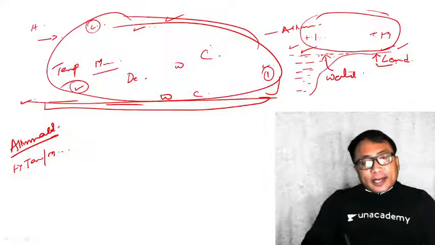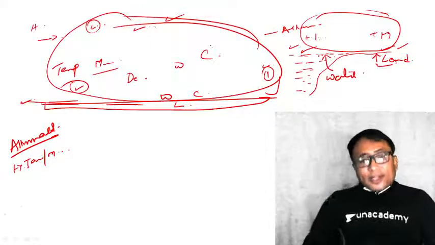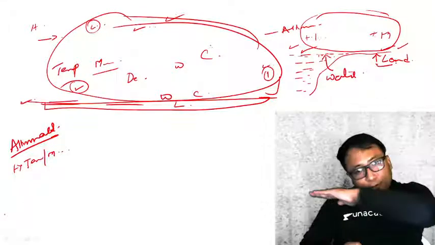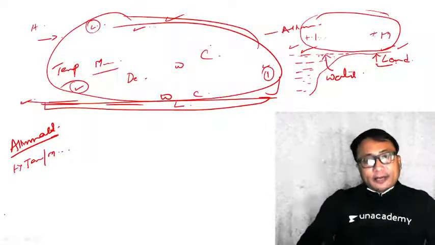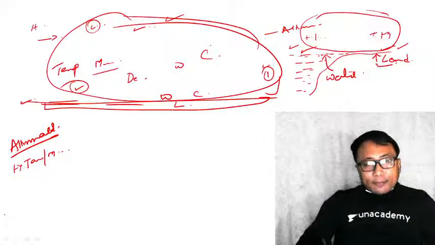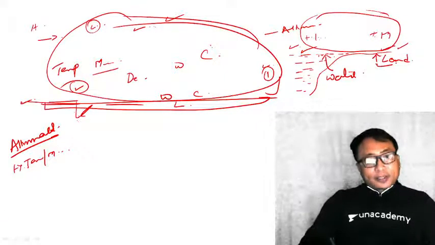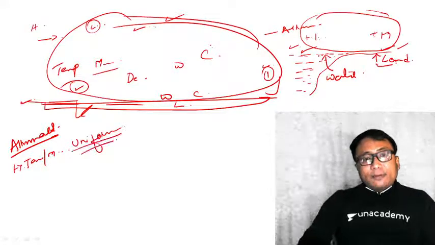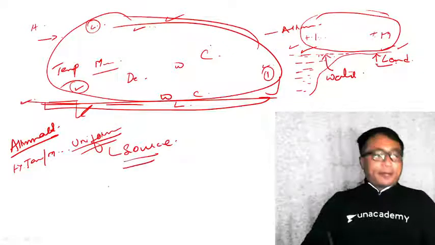If it is a land area, it should be a land area. If it is a water body, then it should be a water body, which means a uniform surface is required for the development of this air mass. That is one important condition about formation of an air mass. Clear? A uniform surface will be a source region for the formation of an air mass.